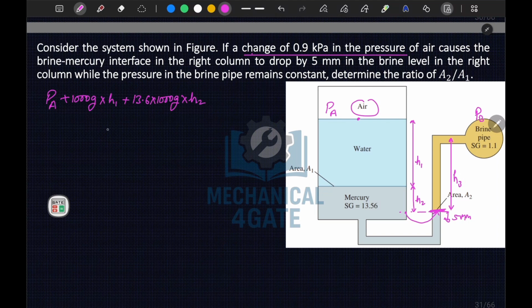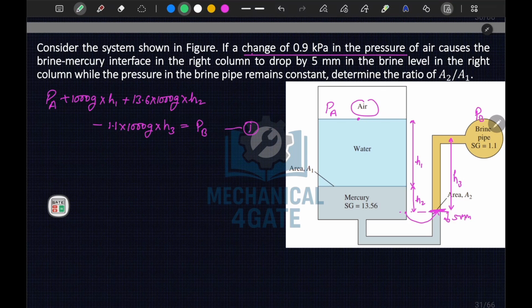So minus the density of the brine pipe, which is 1.1 Hg, is 1.1. So 1.1 times 1000 g times h3 is equal to your PB. Now this is your equation number 1, let's say.